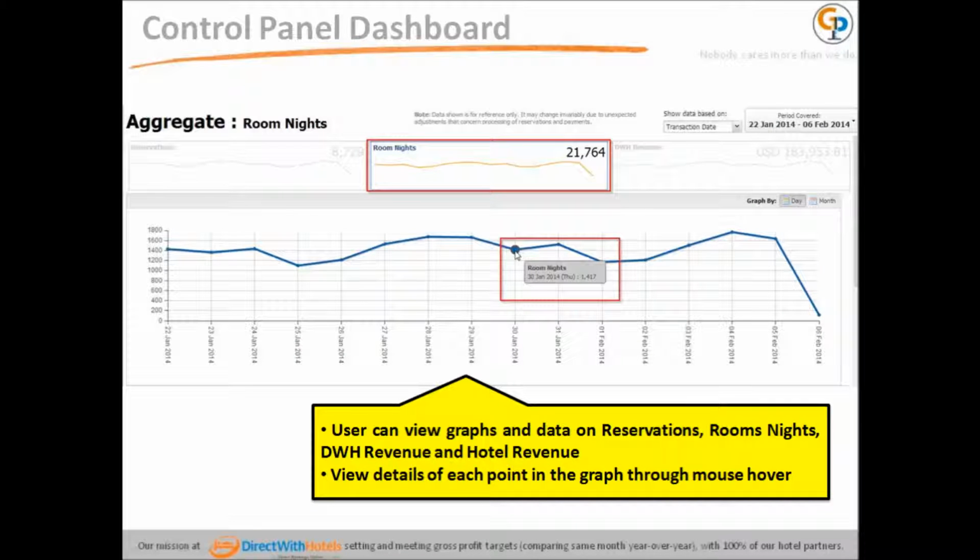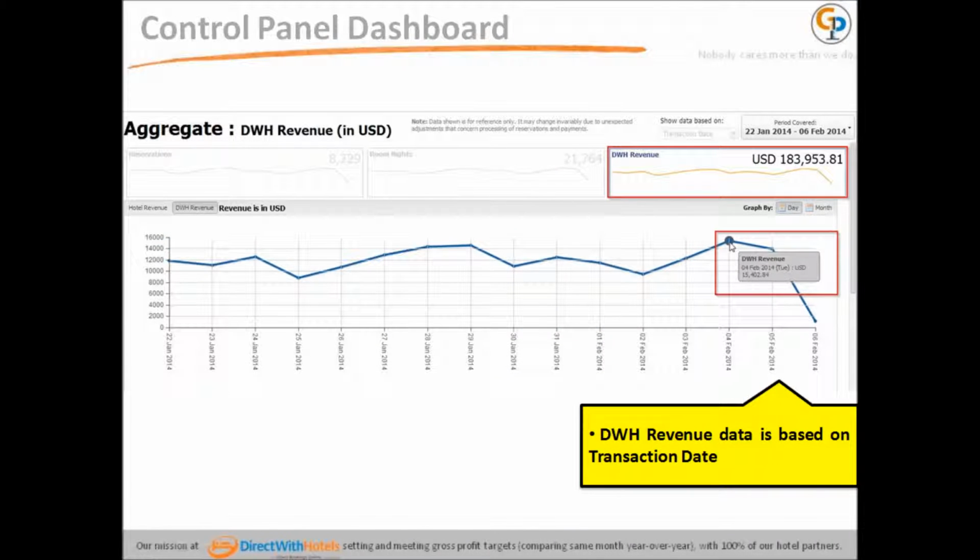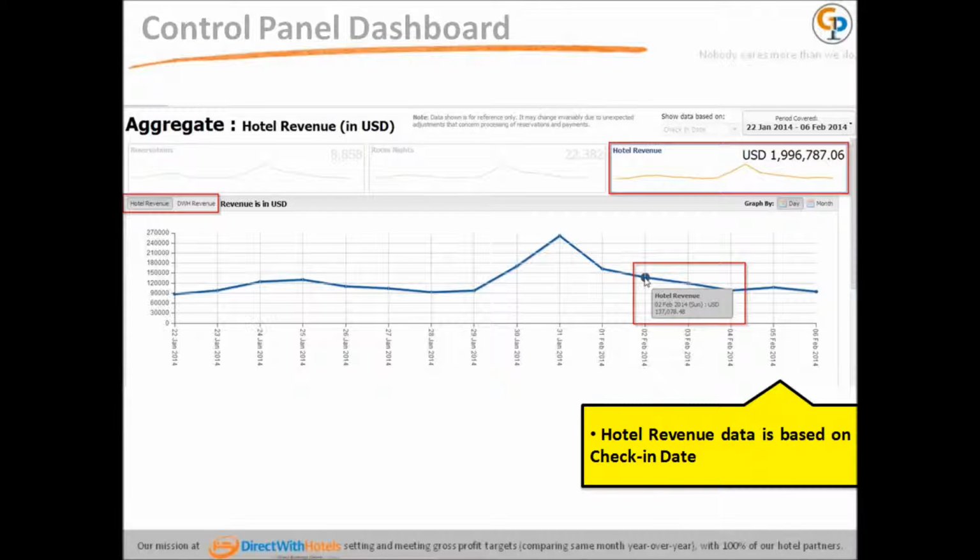User can view graphs and data on reservations, room nights, DWH revenue, and hotel revenue. View details of each point in the graph through mouse hover. DWH revenue is based on transaction date. Hotel revenue data is based on check-in date.